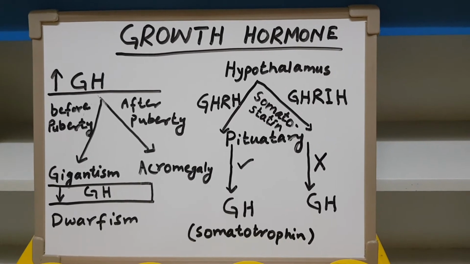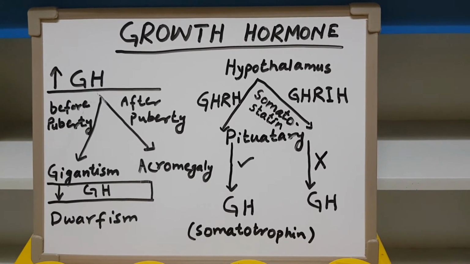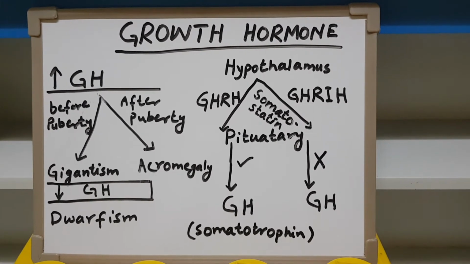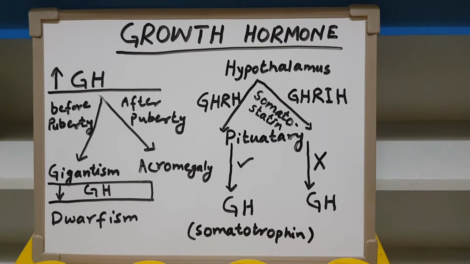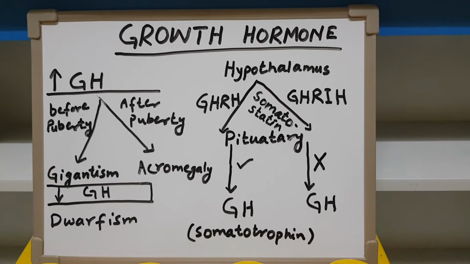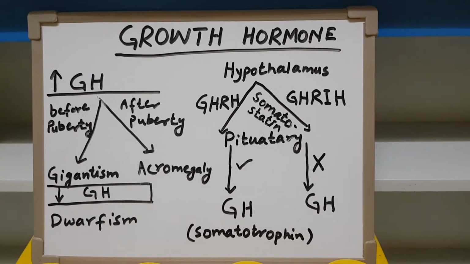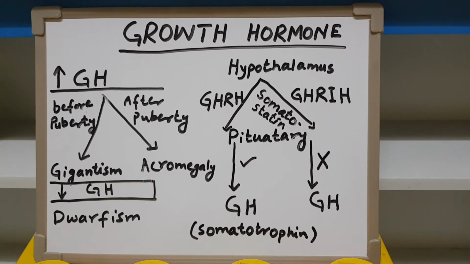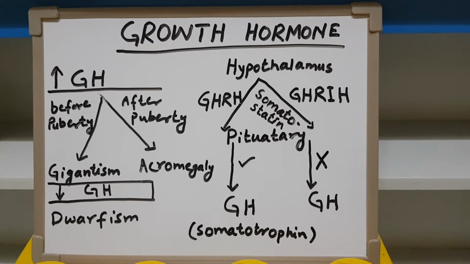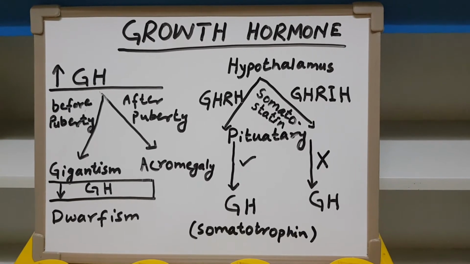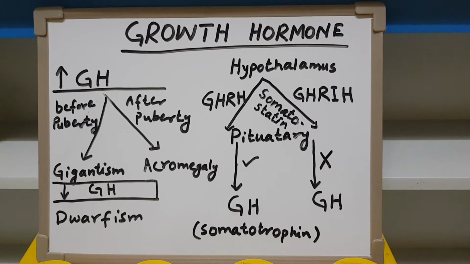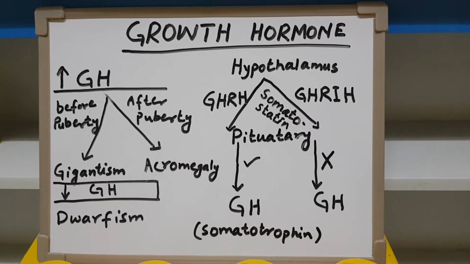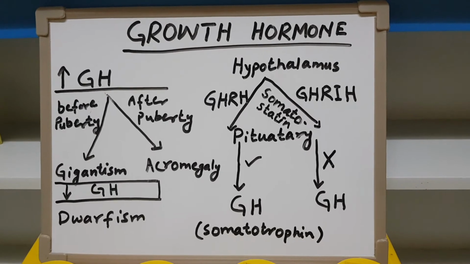If growth hormone secretion is increased, there are two different conditions in which it could increase. Number one, before puberty, and number two, after puberty. If growth hormone secretion increases before puberty, that is before gaining maximum height, it is different in boys and girls. In boys, height continues to be gained till 20 years, from 18 to 20. But in girls, it stops at around 18.